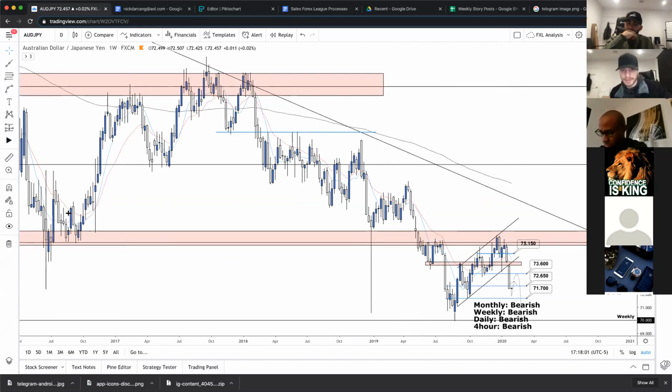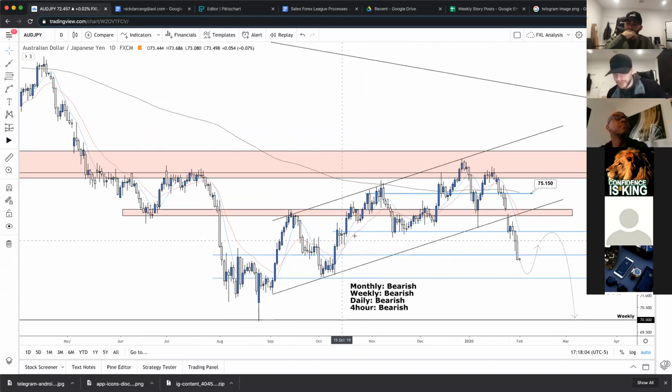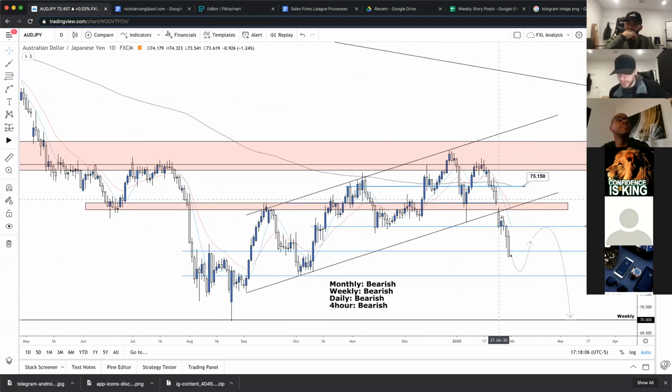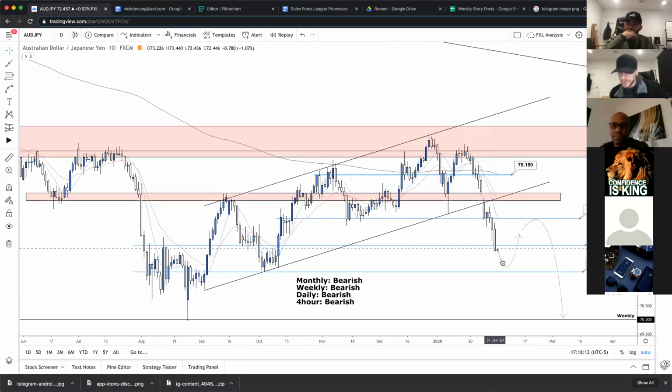Let's drop to the daily, see where we're at. Yep, so this flag broke. Price action actually gapped out of this support, pushed much lower outside of this pattern. And right now we're just looking to see what's going to happen. Is it going to keep melting all the way down to this weekly, where this lowest low was over here? Or are we going to see more consistent structure, something that's more sustainable?